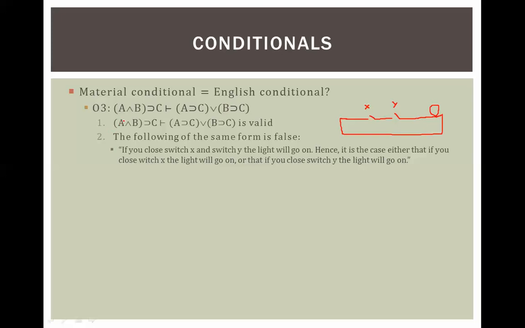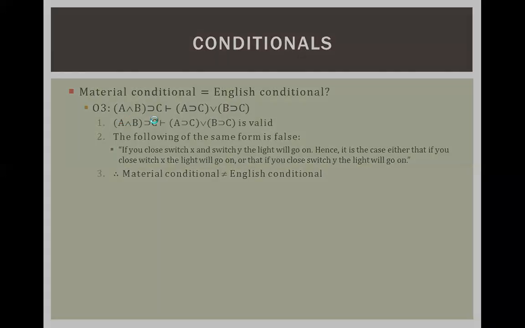In other words, it seems to me like you can't say this. You have to say this: if you close both switch X and switch Y, then the light will come on, right? But I don't know. Smarter people than me have given this objection, so maybe I'm wrong. So there's the objection that the material conditional can't equal the English conditional.